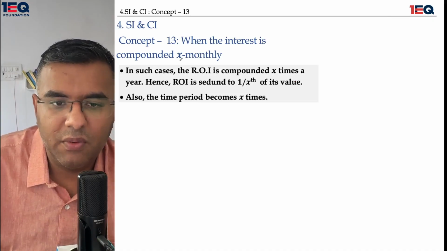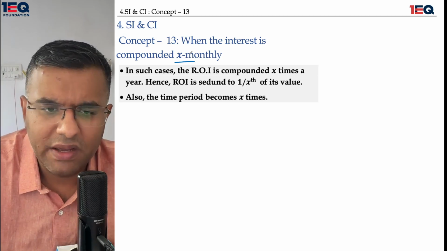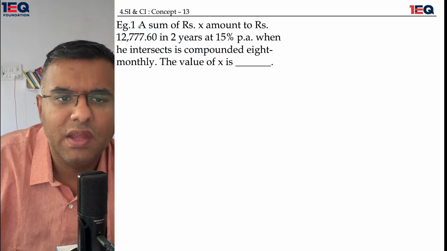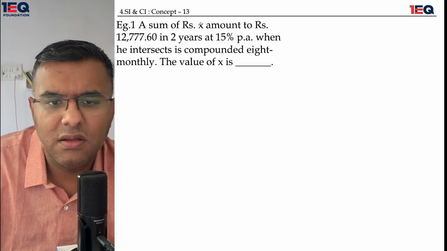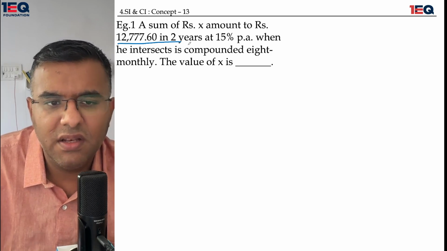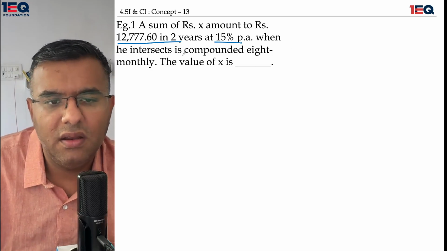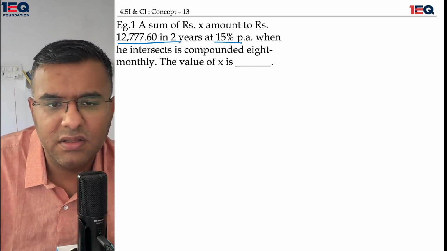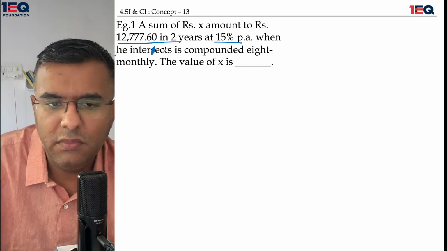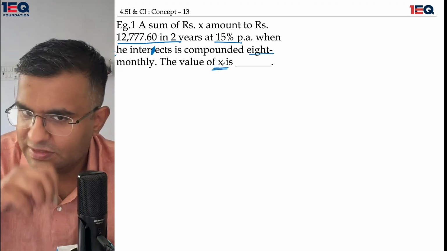When the interest is compounded x monthly, the rate of interest comes down to 1 by x of its value, and the time period becomes x times. Okay, this is a simple analogy. A sum of x rupees amounts to rupees 12,777.60 in 2 years at 15% per annum, when the interest is compounded 8 monthly. Find the value of x.